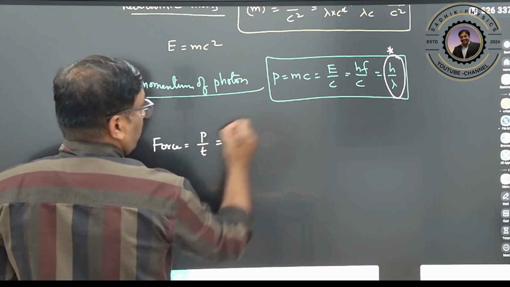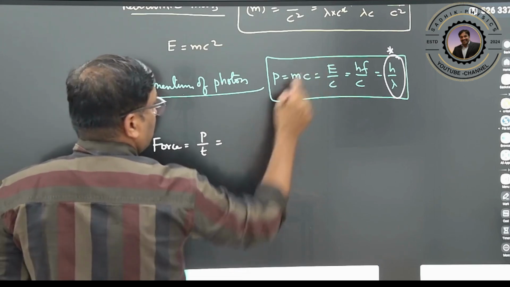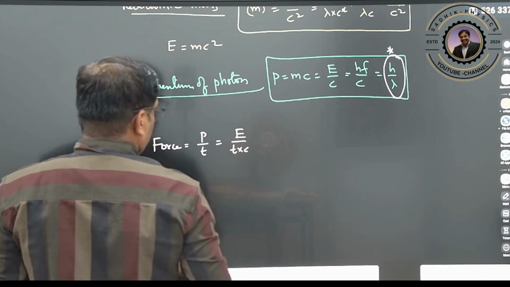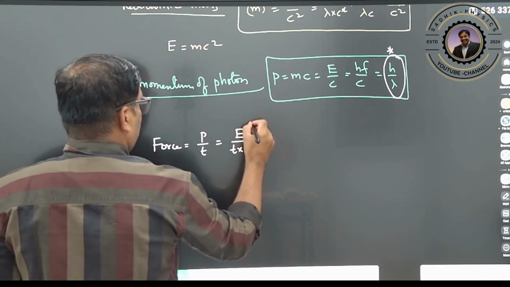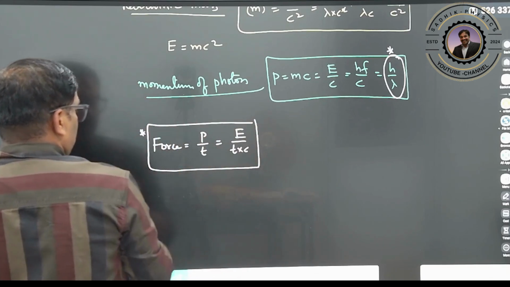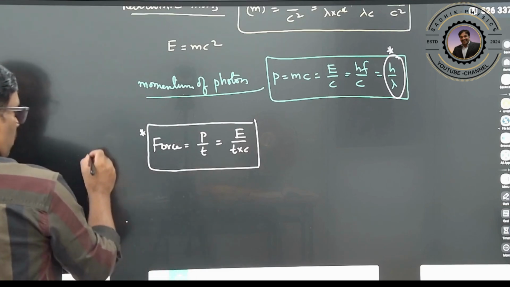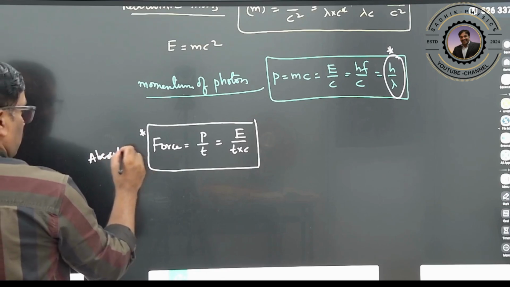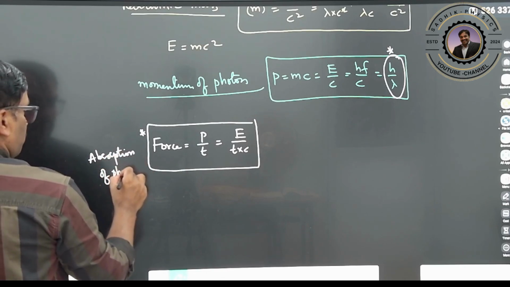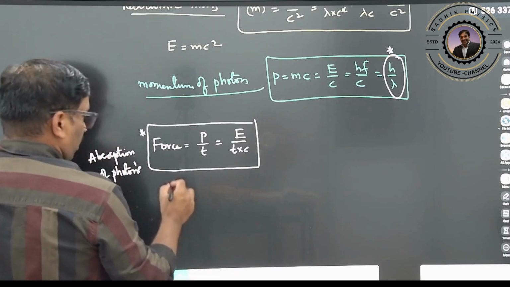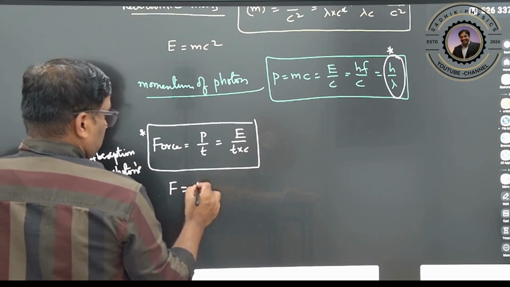So you can rewrite it as momentum is nothing but energy by time into c. Clear? So here we will write one more formula, just keep it aside. This is for complete absorption of photons. If there is reflection, then force can be written as 2 times